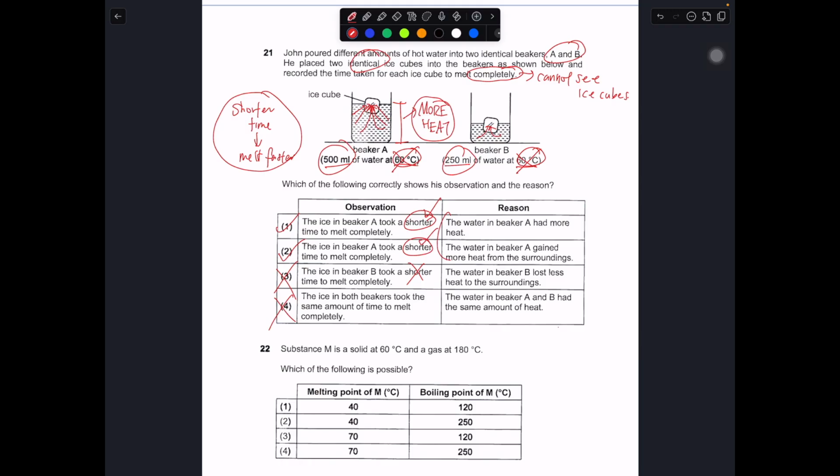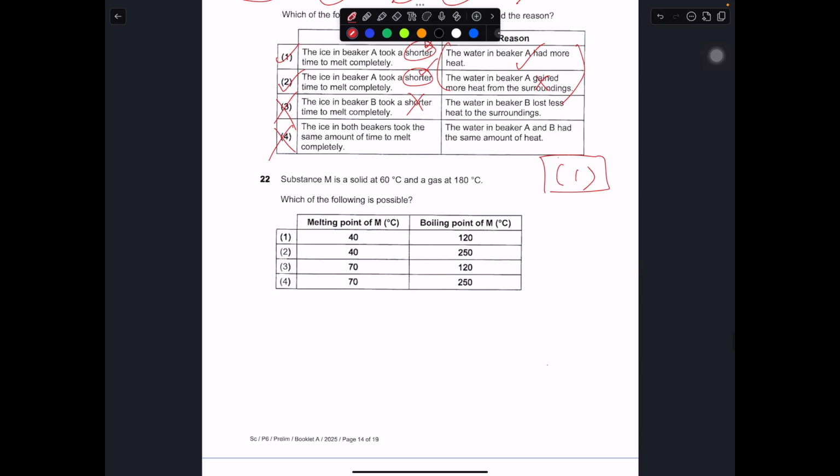So let's take a look at the reasons. Okay, the water in beaker A has more heat. This is what we have explained earlier. So 1 is correct answer. So why 2 is wrong? The water in beaker A gains more heat from the surrounding. Actually, this is wrong, because the water at 60 degrees is actually quite hot. So if this is placed in a room, the water should lose heat to the surrounding. So basically the reason for number 2 doesn't make sense. So this should be the correct answer, 1.